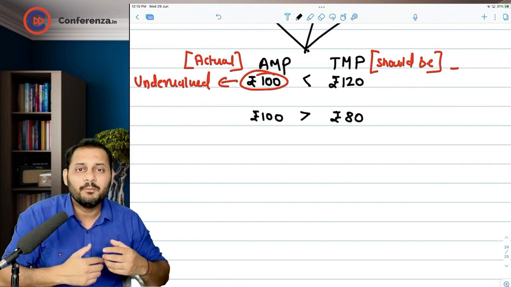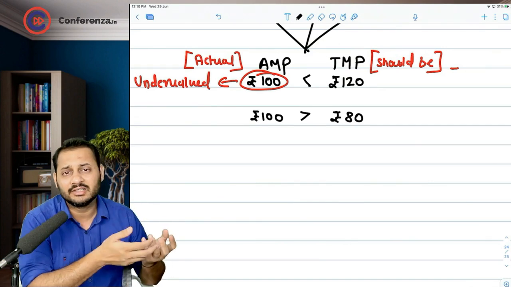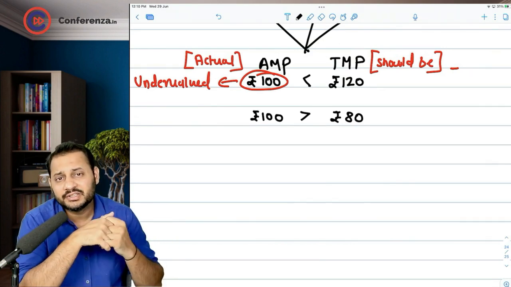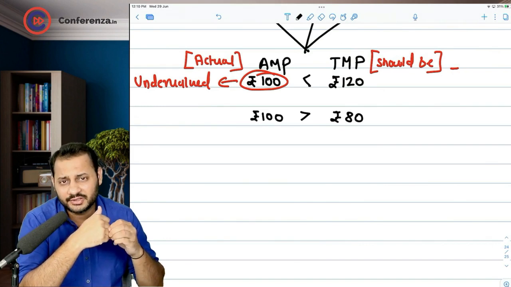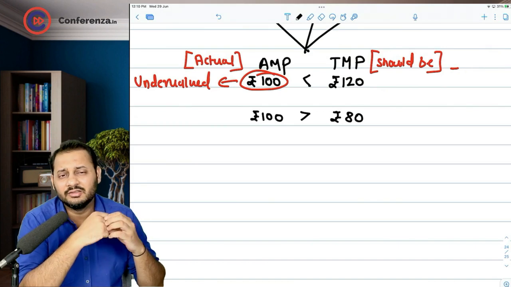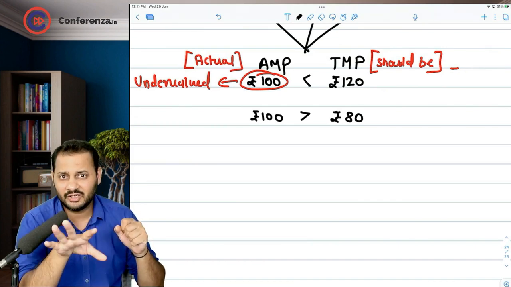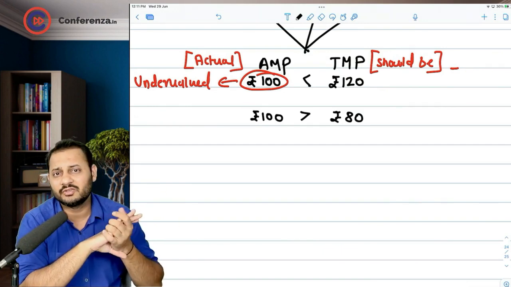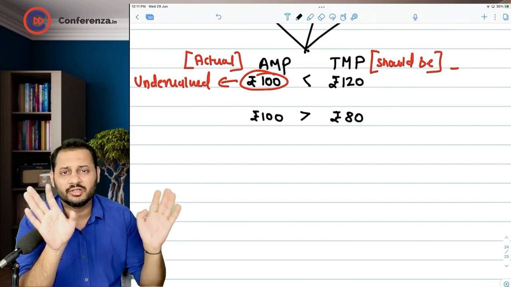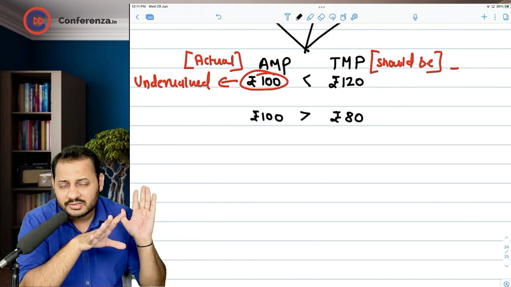It is available at a higher price than your expectation. What will you do? Will you buy the class? If your expectation is 5,000, that means I am assuming that your budget is 5,000 only. You cannot spend more than 5,000. At that time, you are not going to buy the class.